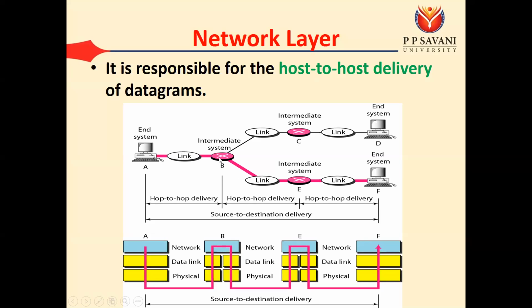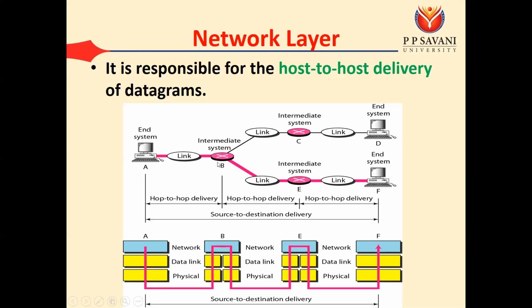Okay, but router, we have seen in experiment number 2 that router is an intelligent device. That router has one table that is known as the routing table that is used to make a decision on which interface I have to transfer data. Okay? So for example, at router B, we have one routing table that is used to decide that if your data is destined for the F, then the router has to transfer the data through the E. Okay, so such type of decision can be taken by the router. Okay, and for that we have various routing protocols that we will see.